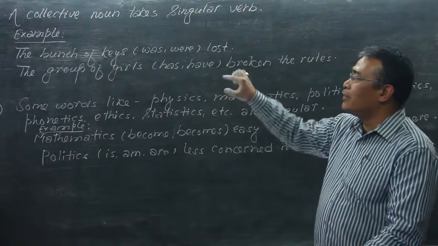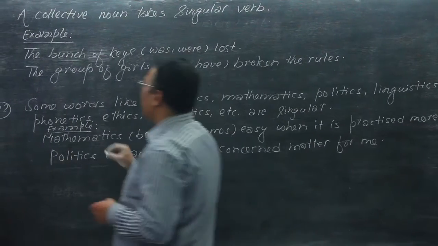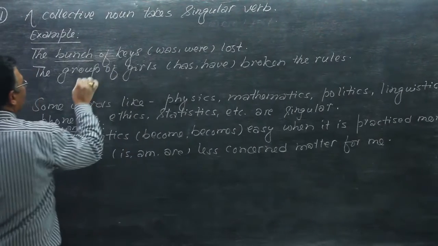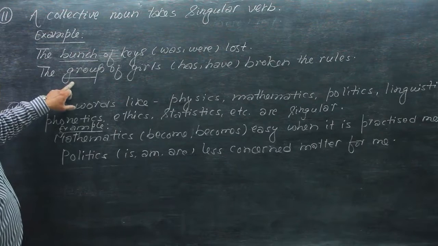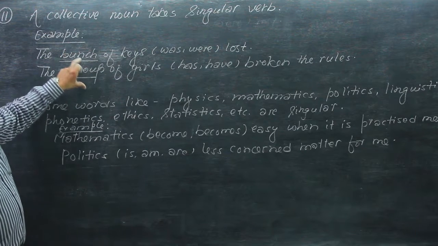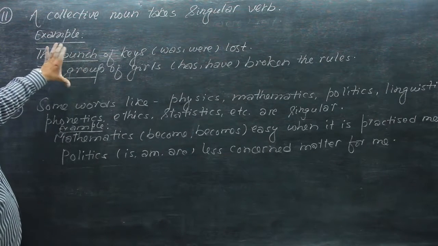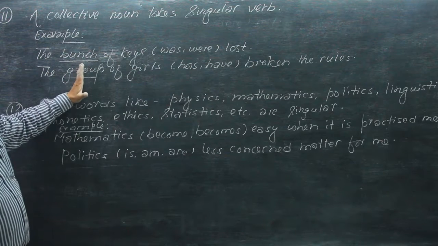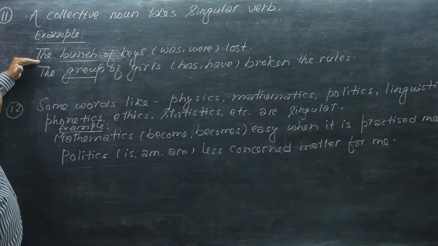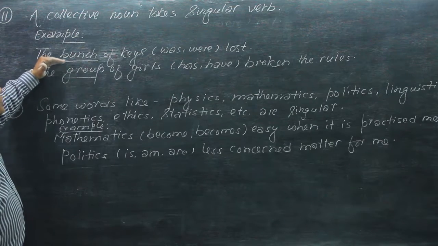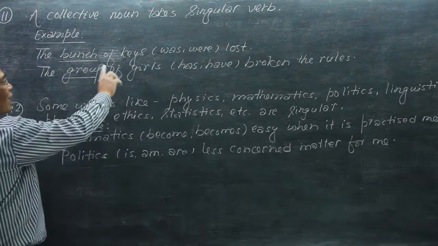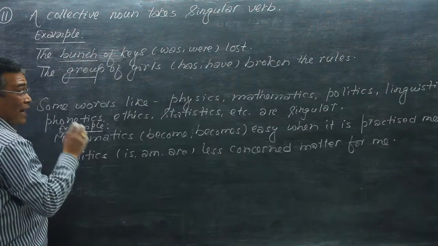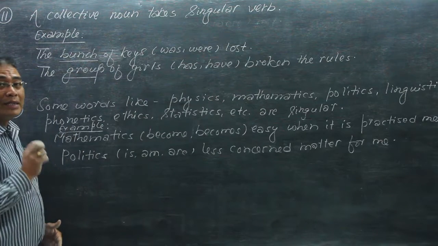Now here, the bunch of keys, the group of girls, these are the collective nouns. When collective nouns are used as the subject in the sentence, the agreement is generally done with a singular verb.